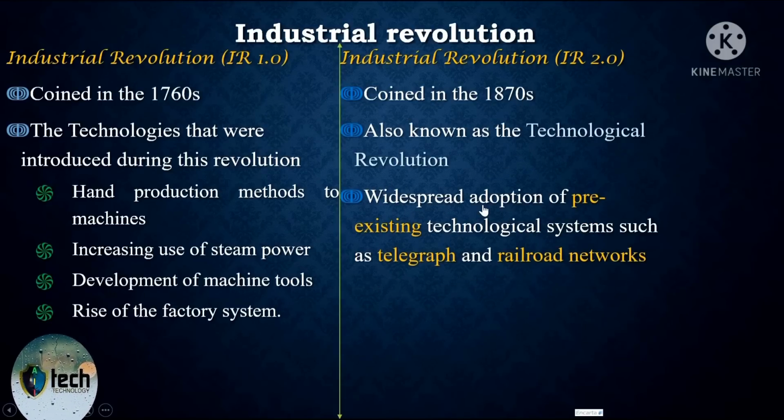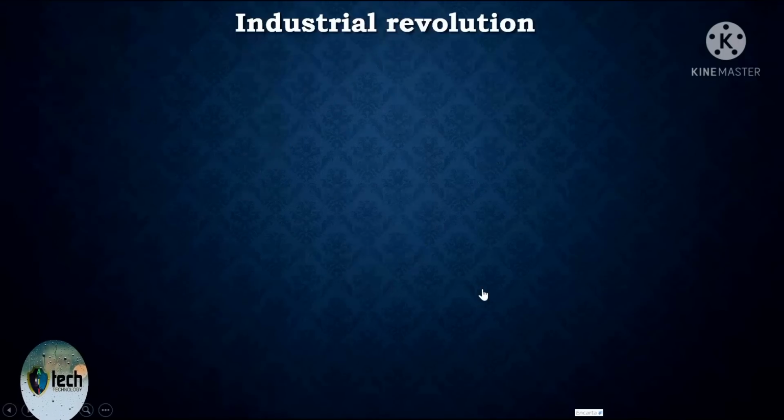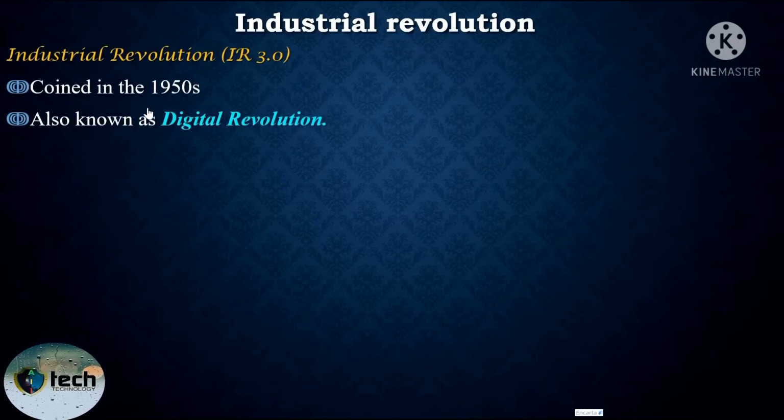And the technologies that are introduced during the first industrial revolution is widespread adapt on second industrial revolution, but the new technologies that are introduced during second industrial revolution are electric power. When we come to third industrial revolution, started on 1950, also known as digital revolution.